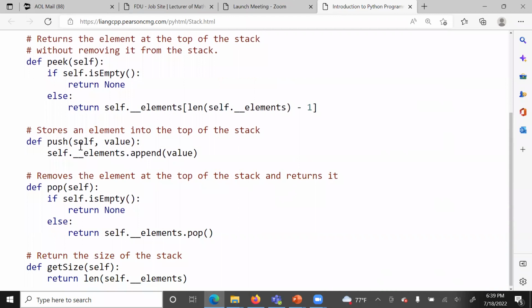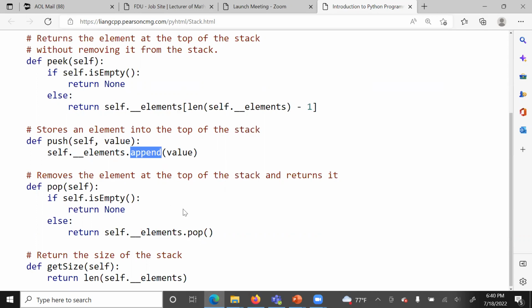Now next is to push an item into the stack. So here we are using the method append. Remember, append comes with the list data structure or the list array. So append means we are going to add an item to the end of the list. So we can use it to add an item to the top of the stack.